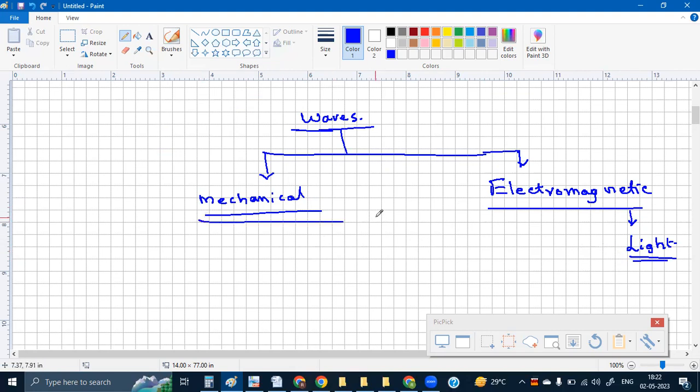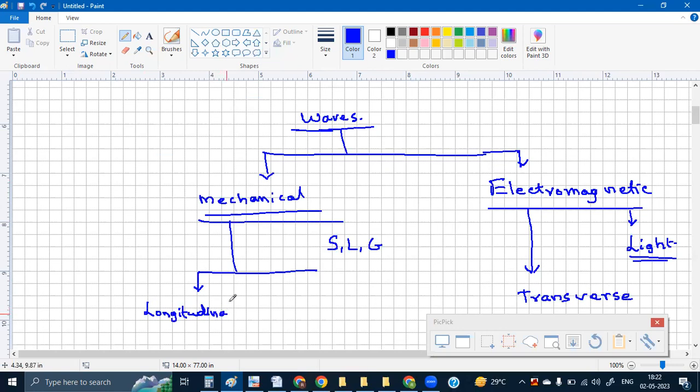Now, mechanical waves require a material medium. It means they can travel only through either solids, liquids, or gases. Now, electromagnetic waves are always transverse waves. Mechanical waves can be of both. They can be longitudinal waves. They can also be transverse waves.